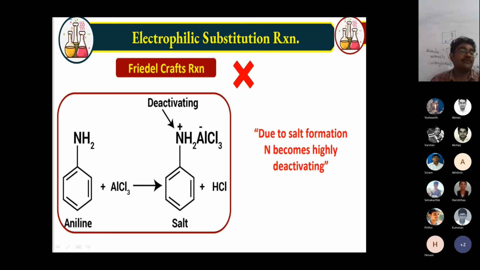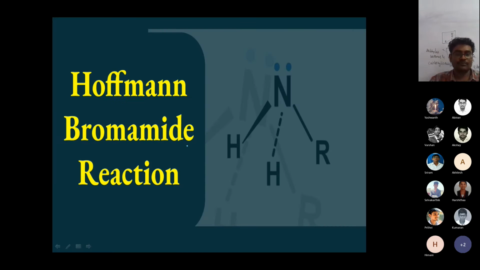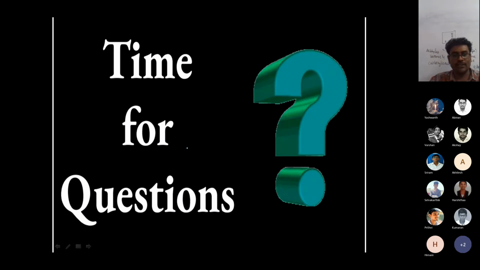This is the last reaction. Remember, Friedel-Crafts reaction is not at all possible for amines. Friedel-Crafts alkylation, acylation, and nitration are not possible. Why? Because AlCl3 is a catalyst, and it reacts with the amine. So Friedel-Crafts reaction is not at all possible for amines. Hoffmann bromamide reaction, you know very well.